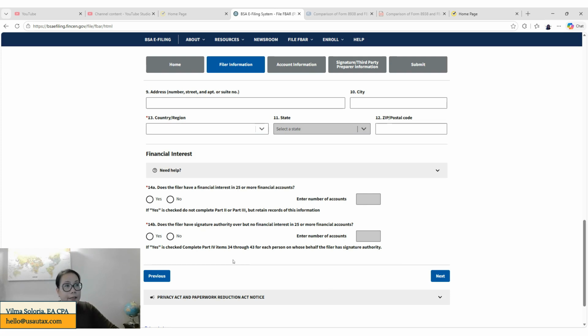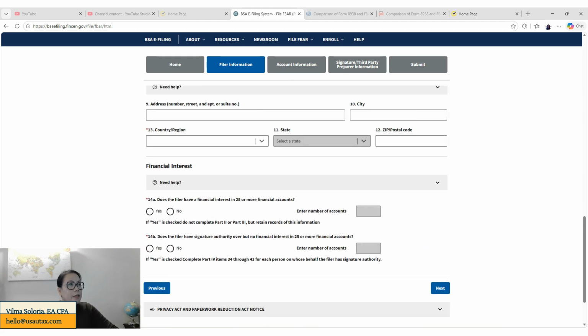If you click yes here, you need to put how many accounts do you have. Okay, if yes, check do not complete part 2 or part 3, but you need to retain records of this information. 14B, does the filer have signature authority over but no financial interest in 25 or more accounts? If you click yes again, you don't need to complete part 4.